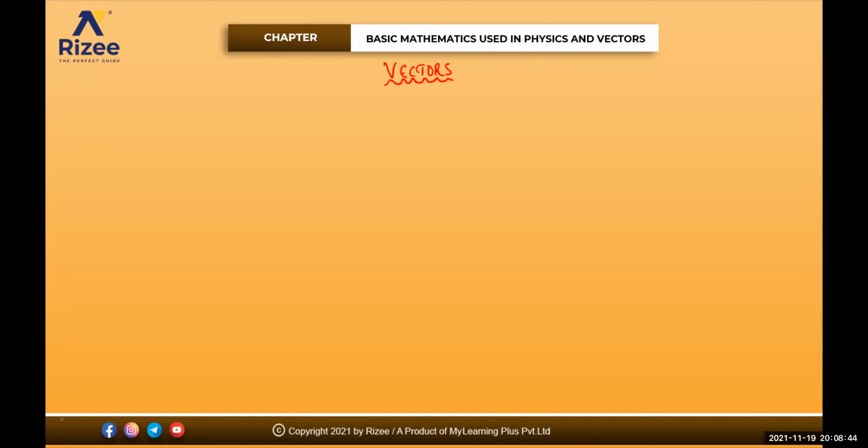Like say for example mass, I need only its number. I need not tell you that I have brought 10 kgs of tomato in east direction, west direction, south direction. So I need not tell the direction for that one. So mass doesn't require any direction, like time, isn't it? Volume, temperature, speed, energy, all of them are scalar quantities. So all the physical quantities will fall under two categories, either scalars or vectors. The first one is your scalars.